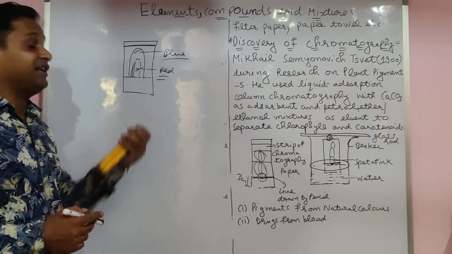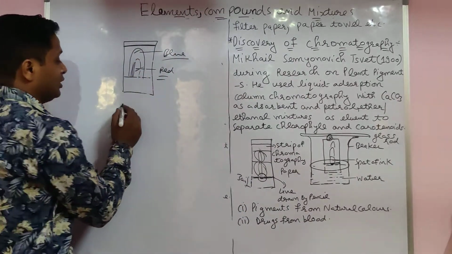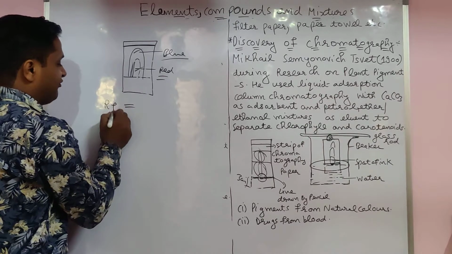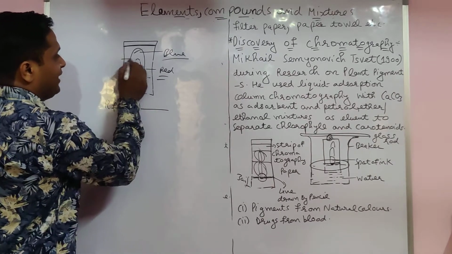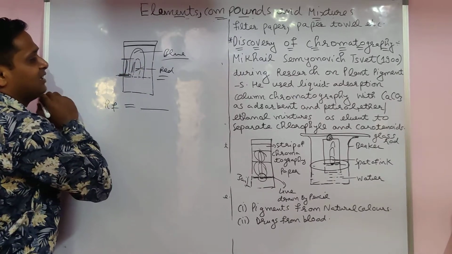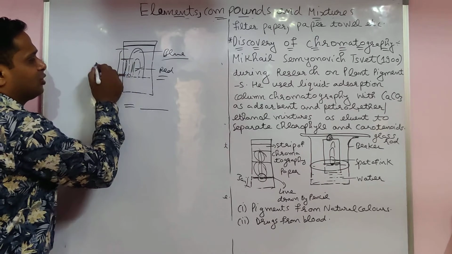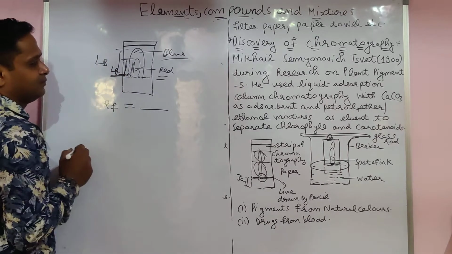You are able to find the retention factor also from there, by taking the ratio, the RF value. How? By using a scale you find the length for blue and the length for red.